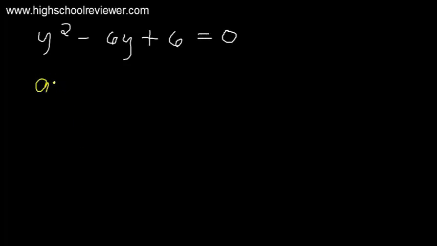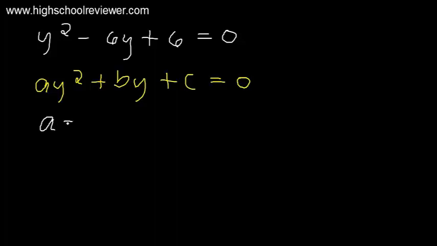Our next problem, we have y squared minus 6y plus 6 equals 0. So this is of the form ay squared plus by plus c equals 0. The values for a, b, and c are as follows.